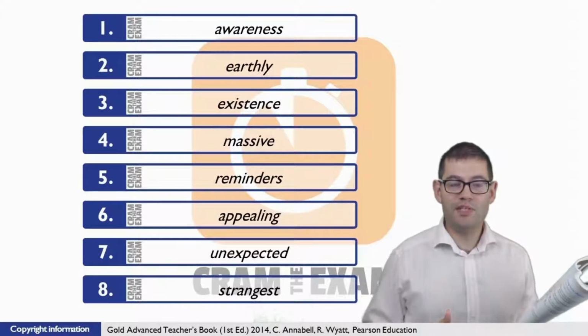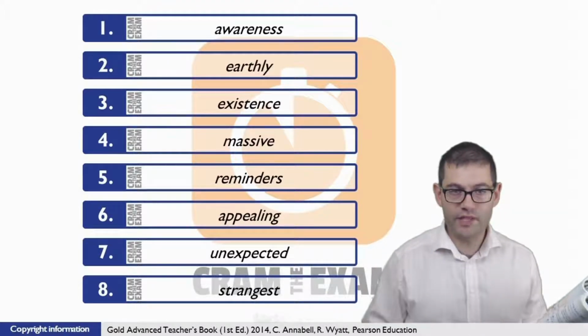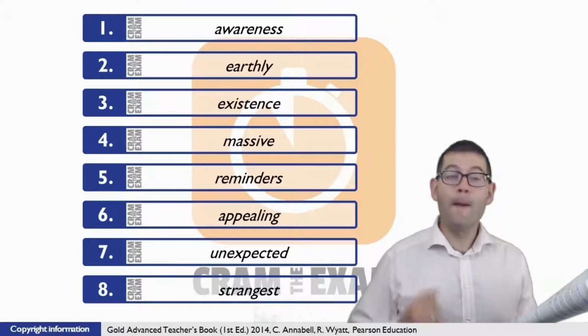Question number 4, easy peasy. Just before the gap we've got an article. Just after the gap we've got the noun to which that article refers, which means that we need an adjective here. And the adjective that we need is massive.